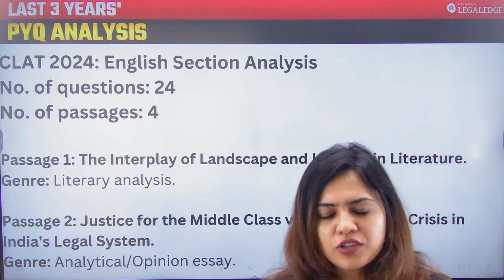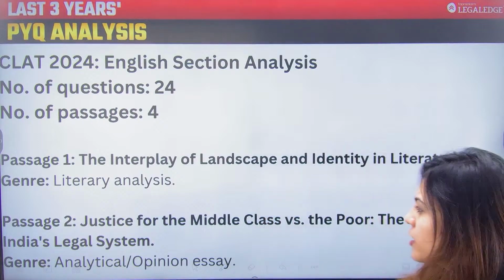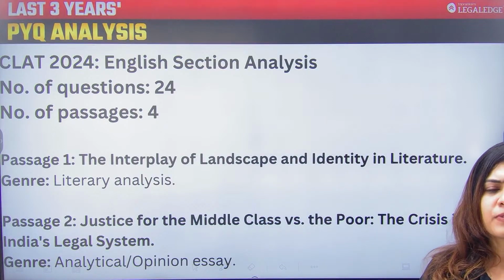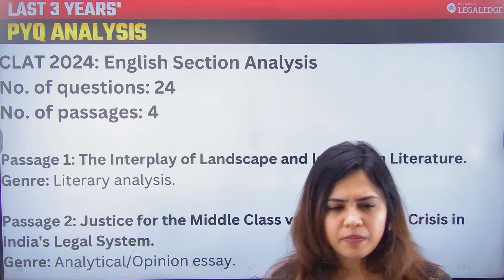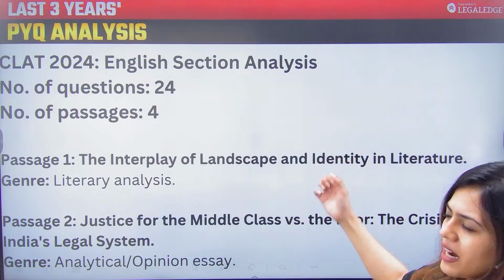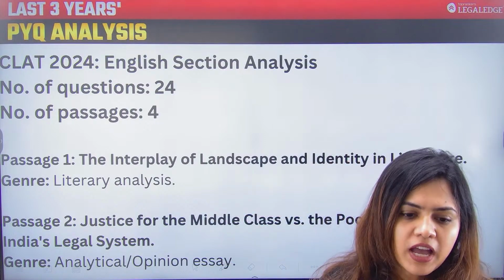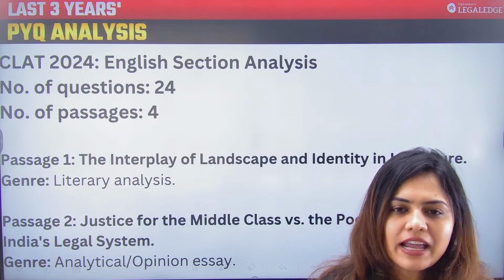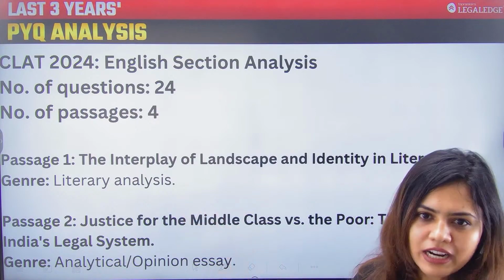in literature. So they were talking about literature and they were talking about what exactly is the, आप बोल सकते हो, shared relationship between the landscape as well as the identity when it comes to literature. Again, this was a literary analysis. Very clearly, you can see from the title itself.